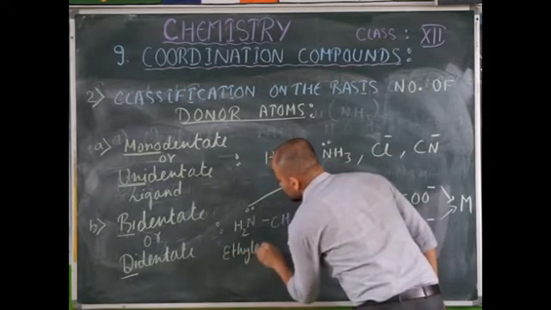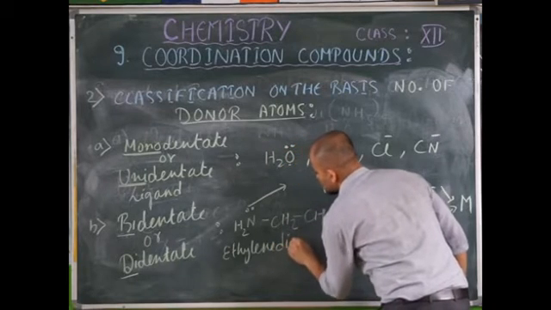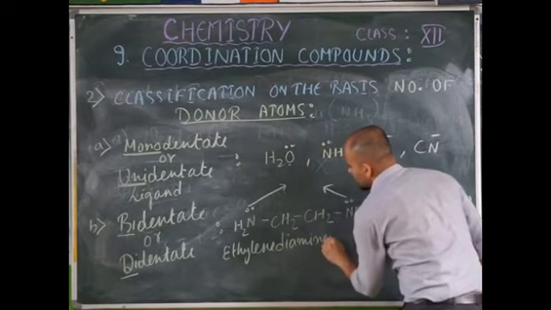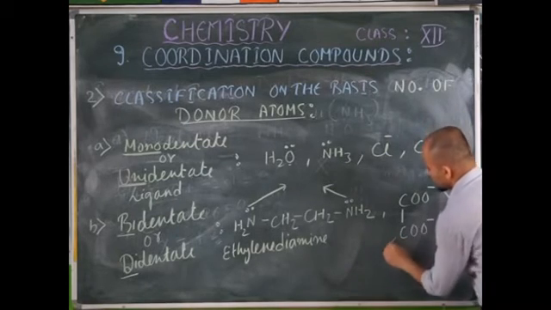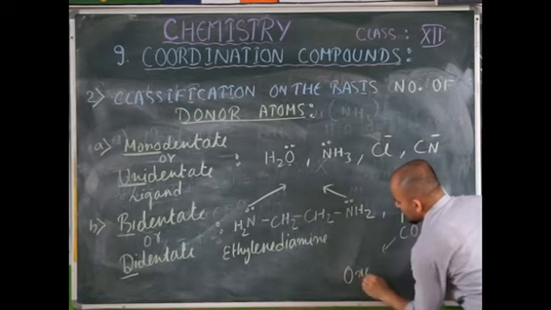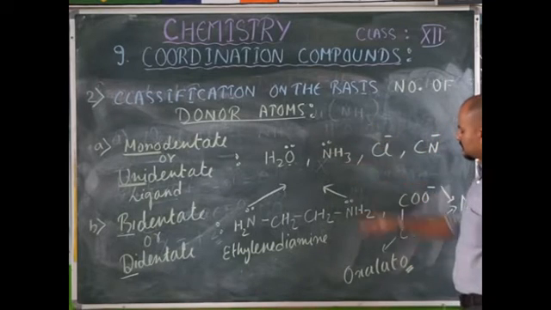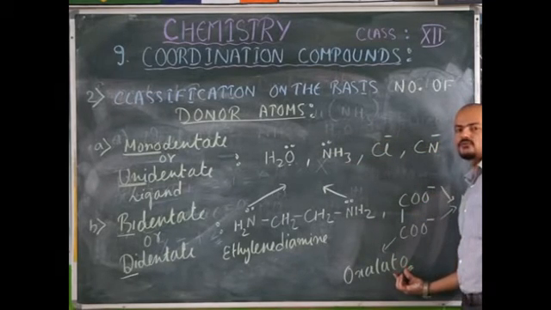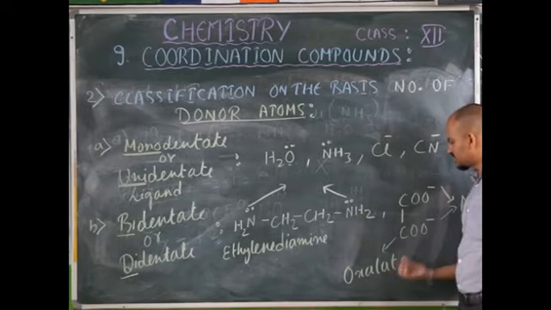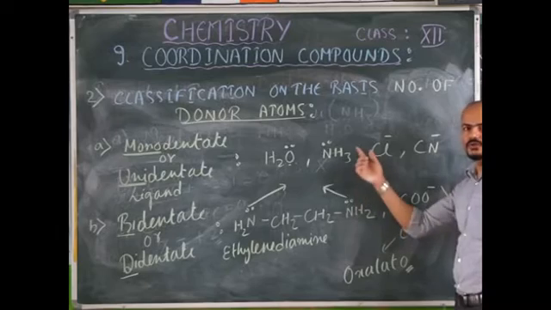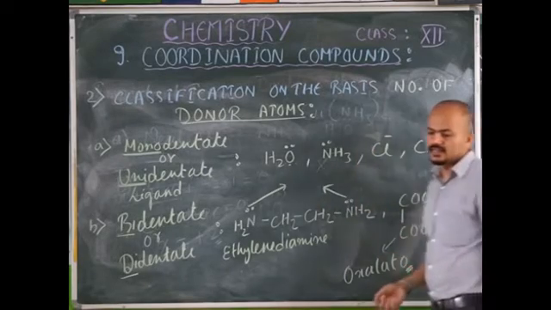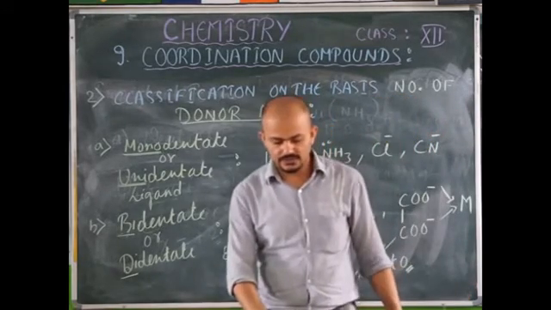And this is oxalate. Actually it is oxalate, but in the case of ligands for coordination compounds it is named oxalato. Okay, so these things you have to remember.